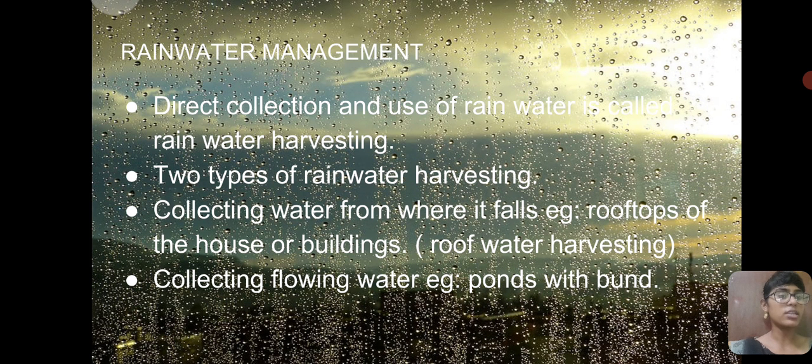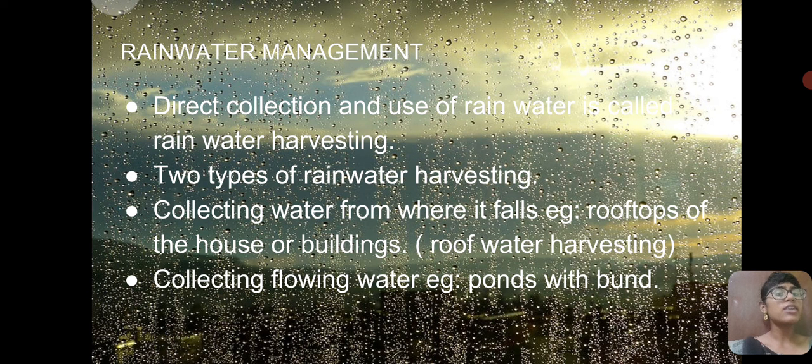Now we see rainwater management. See, in rainwater management method, we are collecting the rainwater directly, okay? And we can do rainwater harvesting in two ways. One is collecting the water from the rooftop, and the other is collecting flowing water. Flowing water is, for example, ponds, okay? Ponds are formed because of these rainfalls. So small ponds will be there in some parts of the area. So we can save even those waters by forming a bund around the ponds.